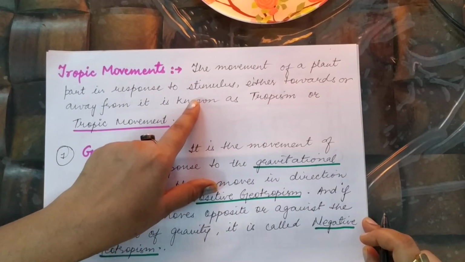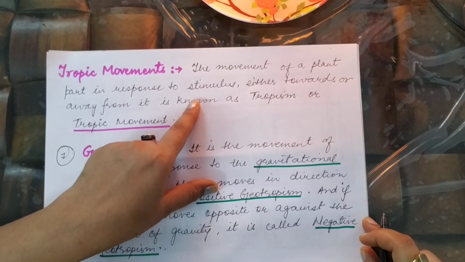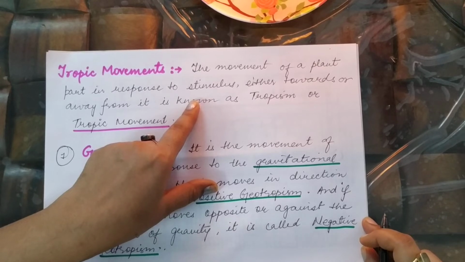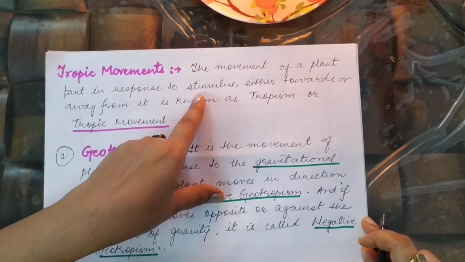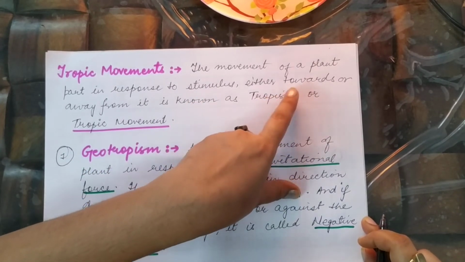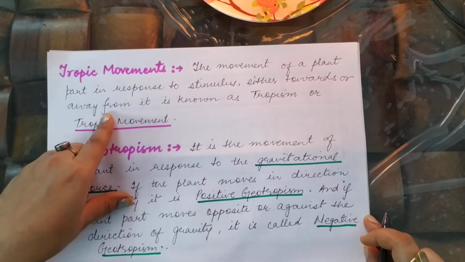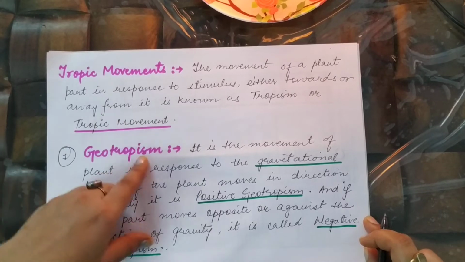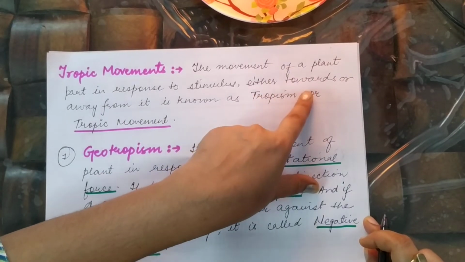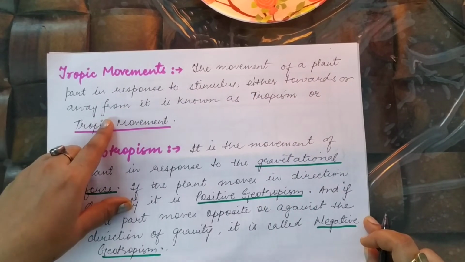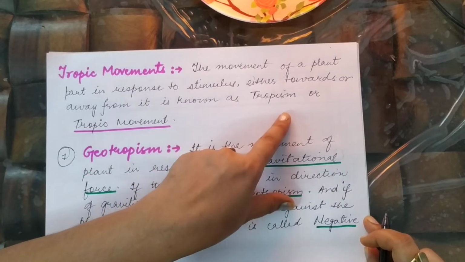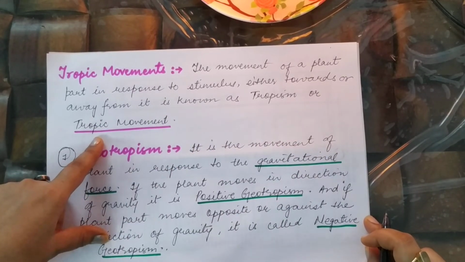It can be a touch, or any change in the external environment. The movement of the plant will be either towards the stimulus, which is called positive, or away from it, which is negative. It is called tropism or trophic movements.